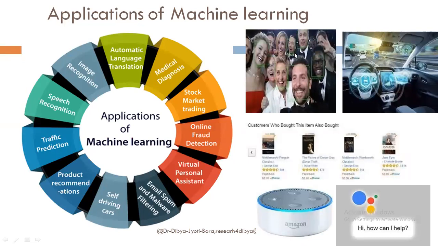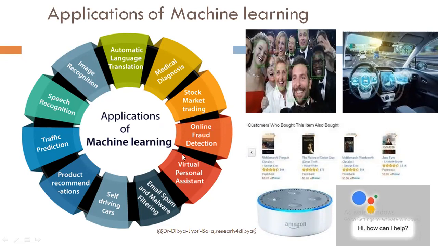Now about the applications, machine learning has many different applications. You can see in fact in every field nowadays we are using machine learning, like automatic language translation, medical diagnosis, stock market trading, online fraud detection. You can see in YouTube some comments are given in some regional language. Then you'll see one particular sentence below that comment asking, do you want it to be converted into English? So that is what language translation actually is, and this is also through machine learning.